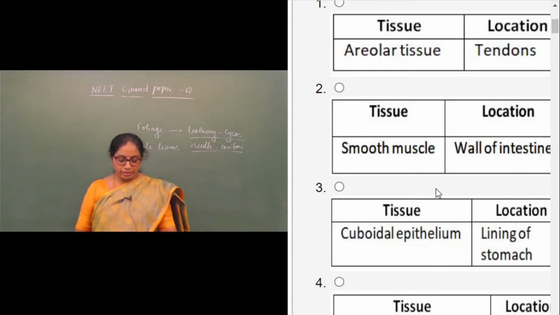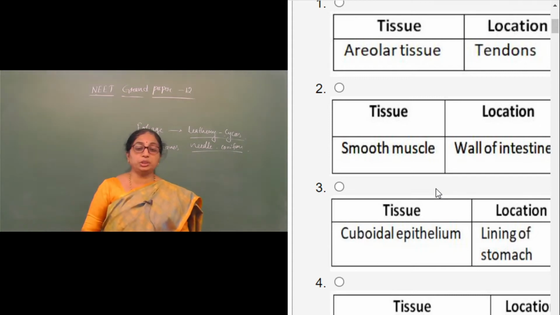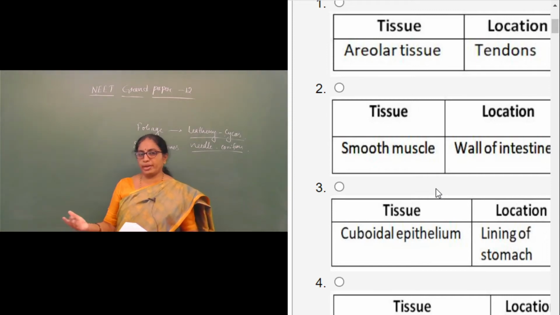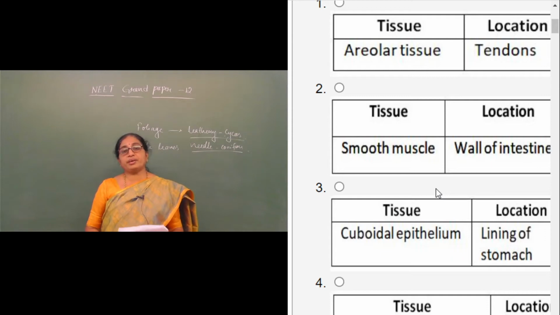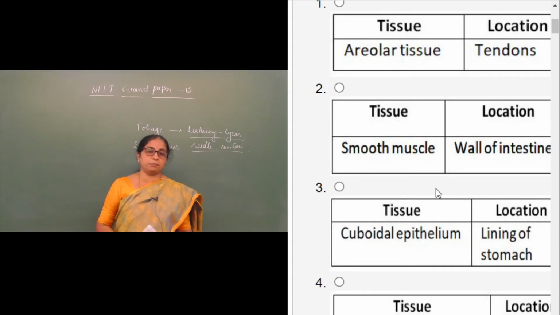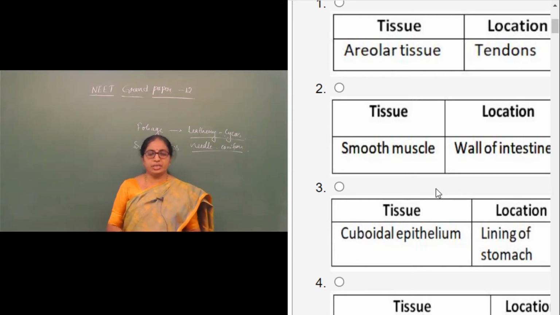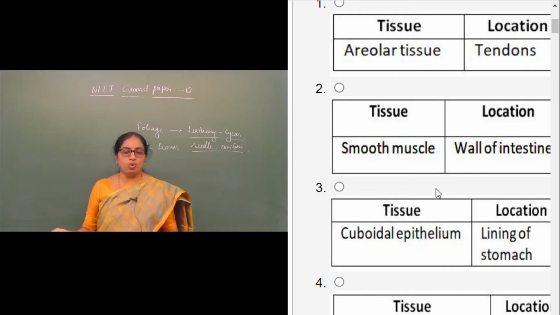Tendons are nothing but dense regular connective tissues, rich in white fibrous tissue, that is, they are made up of collagen fibers. Whereas areolar connective tissue is a loose connective tissue which contains a huge amount of matrix and fibers and various types of cells suspended in it. In the second case, the tissue is smooth muscle and the location is the wall of the intestine. So I think this is a right match because smooth muscles are involuntary muscles and the walls of the intestine are also involuntary in function. Therefore, this is a right match.